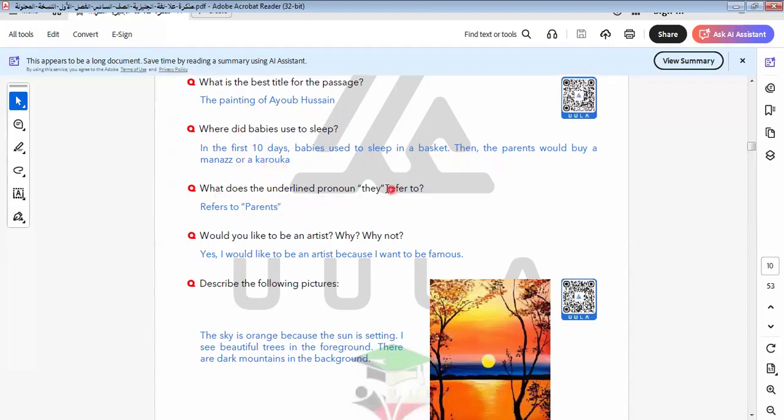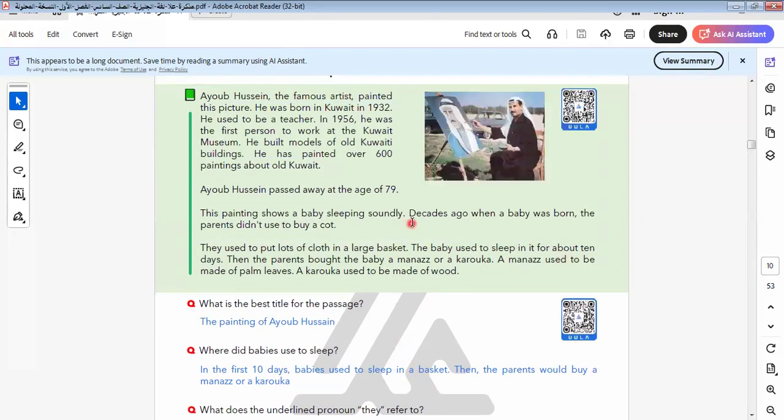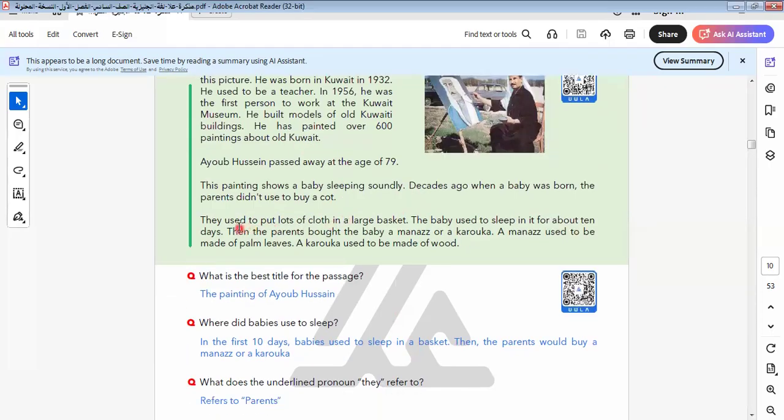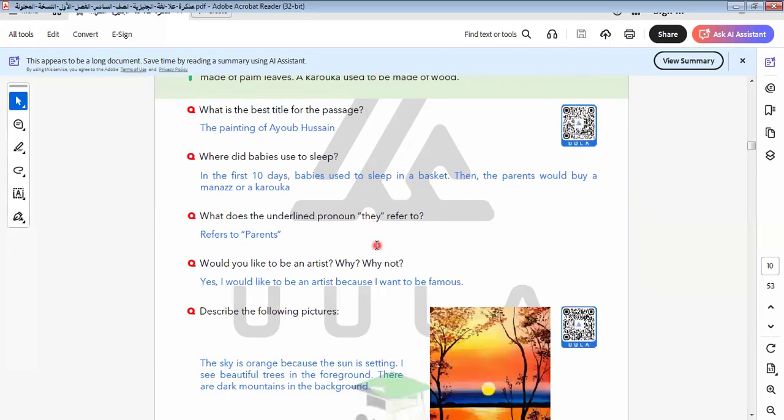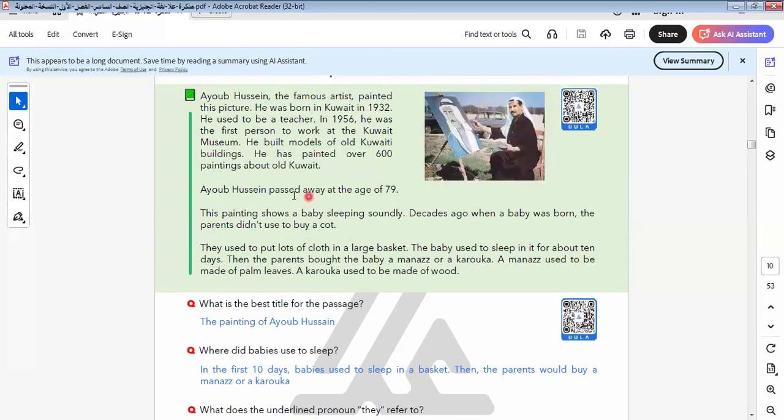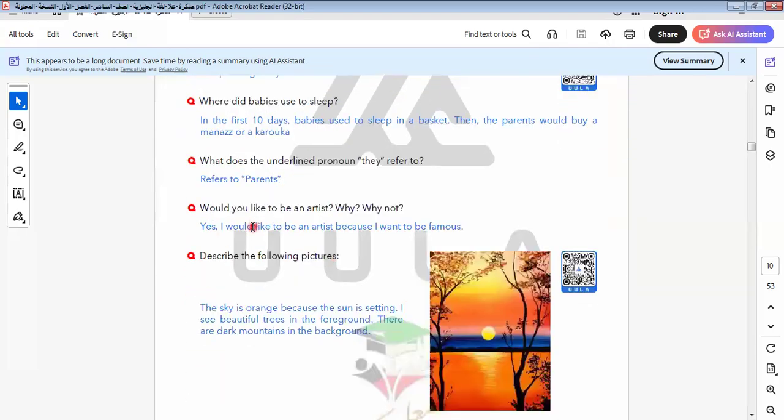What does the underlined "they" refer to? Where is "they" here? What does "they" refer to in this sentence? "They used to." So here we talk about people, parents. We talk here about parents. So "they" here refers to parents.